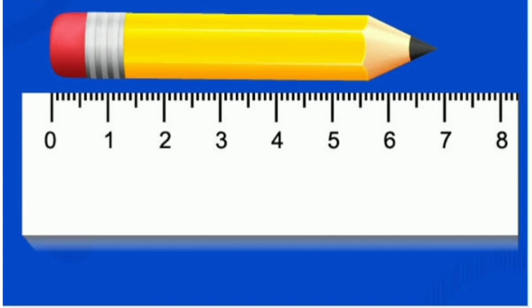You will take a pencil and keep it on your scale or ruler. Scale, we can say it as ruler. So, like that, we can measure the length of your pencil, pen, etc.